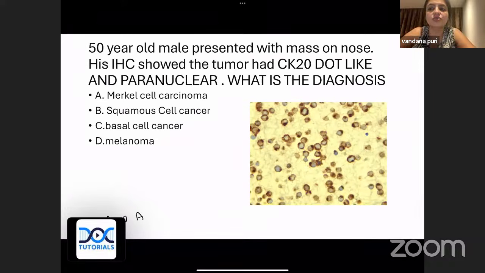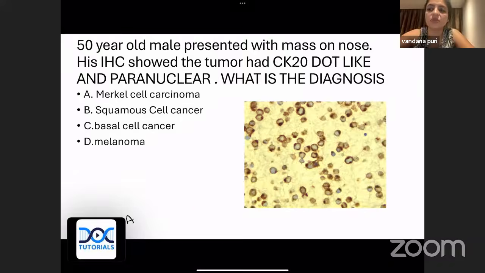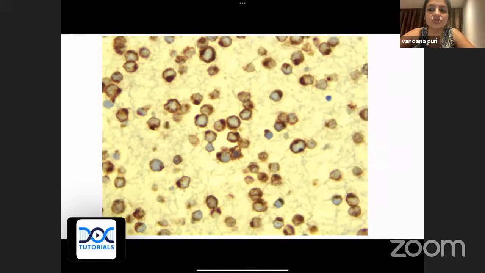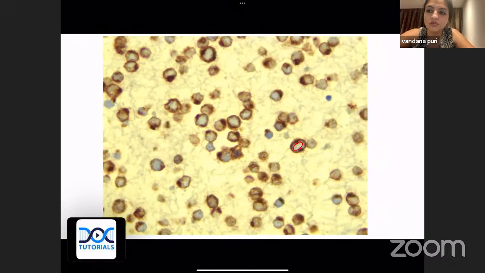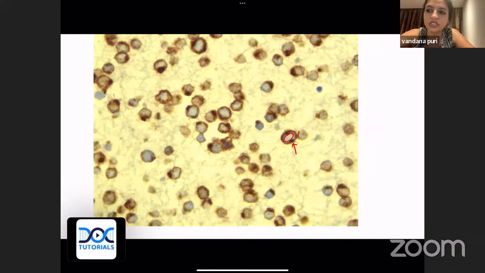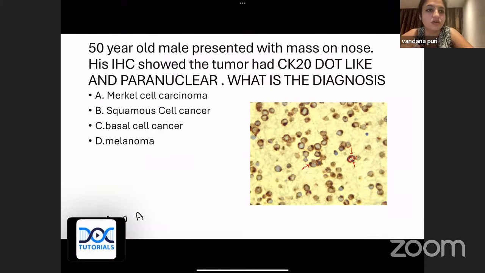Now, coming to the next question, this is another question. Can you see the positivity? This can be given to you as an image-based question also. This is the nucleus. On both sides of the nucleus, you can see these dots. Appreciate this dot just around the nucleus. This is called paranuclear positivity. Paranuclear positivity is very suggestive of Merkel cell carcinoma, especially if it is CK20.